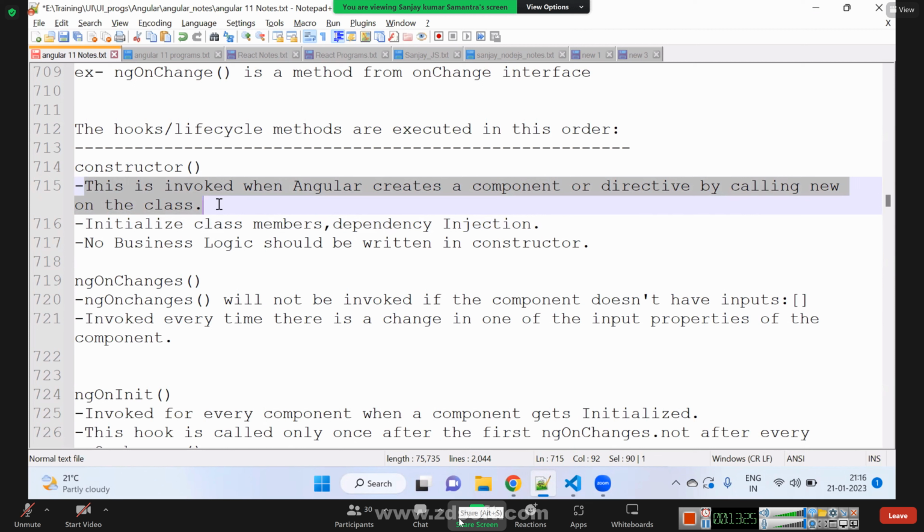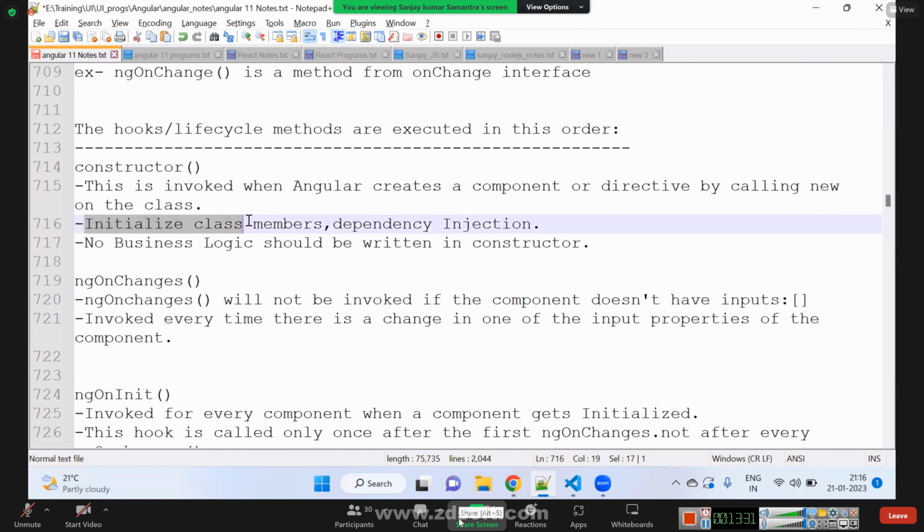Next, what logic we should write inside constructor? Inside constructor, we should initialize the class members, and the second thing is dependency injection. We should add dependency injection and initialize the class members inside constructor.